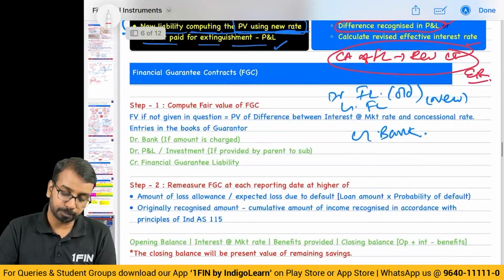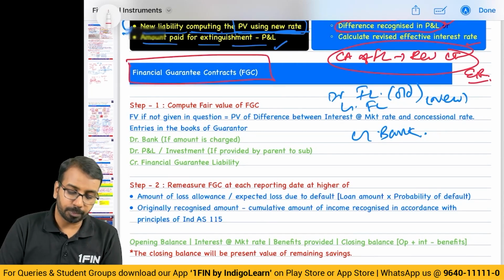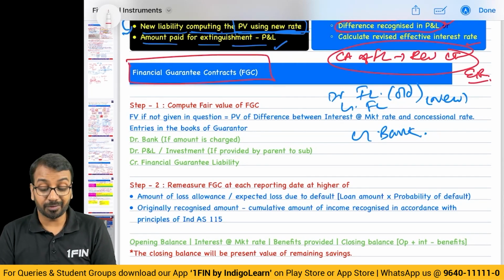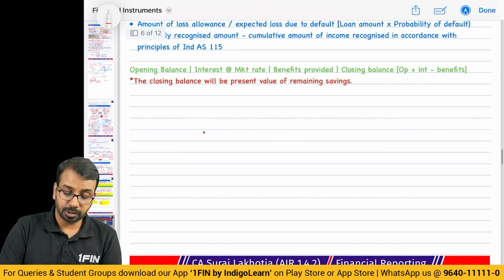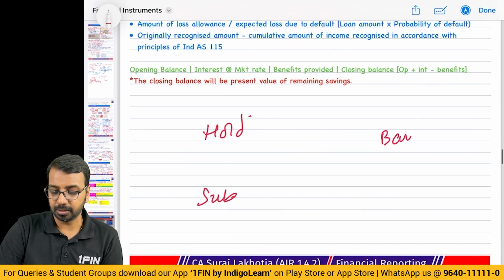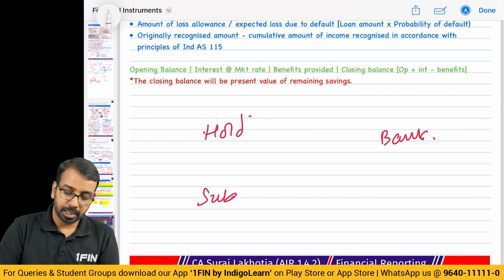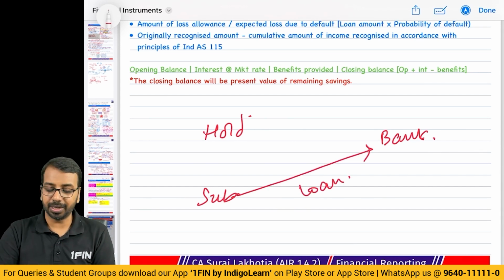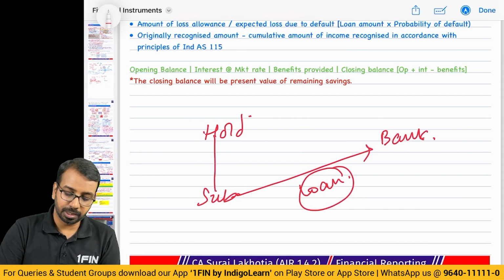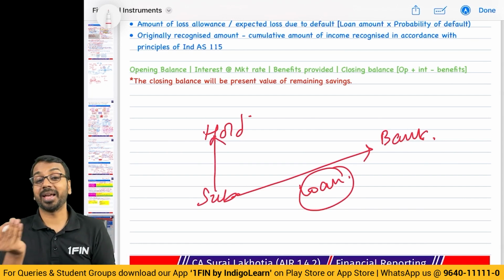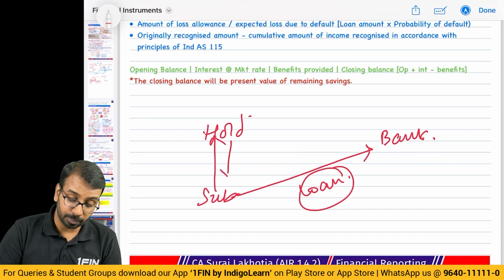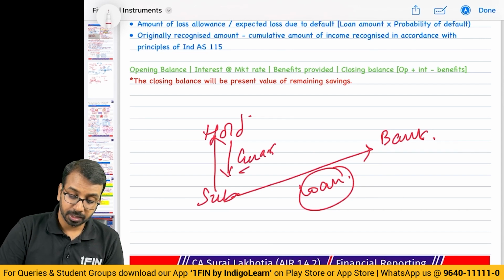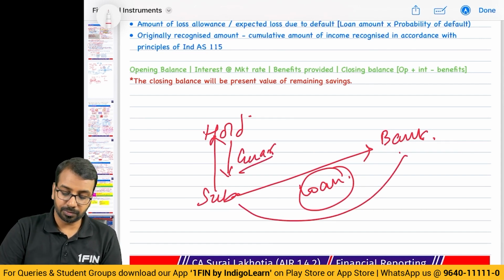Alright. Now, another important topic which you need to be careful about is the financial guarantee contract, highly scoring. Now, what is this financial guarantee? Let us say you have a holding company and you have a subsidiary company and there is a bank. Now, subsidiary company wants to take a loan from the bank. Bank says, no, boss, you are not making profit. I need guarantee. Subsidiary reaches to holding company and says, I need guarantee. The bank is not giving me loan. Now, holding company has given a guarantee. Because holding company has given guarantee, bank has given the loan.